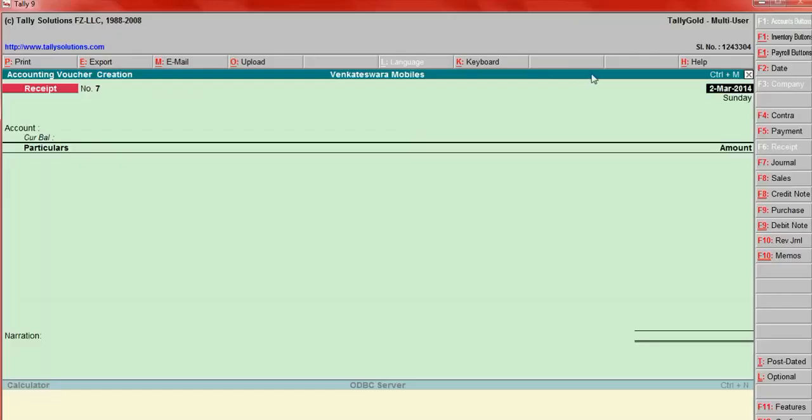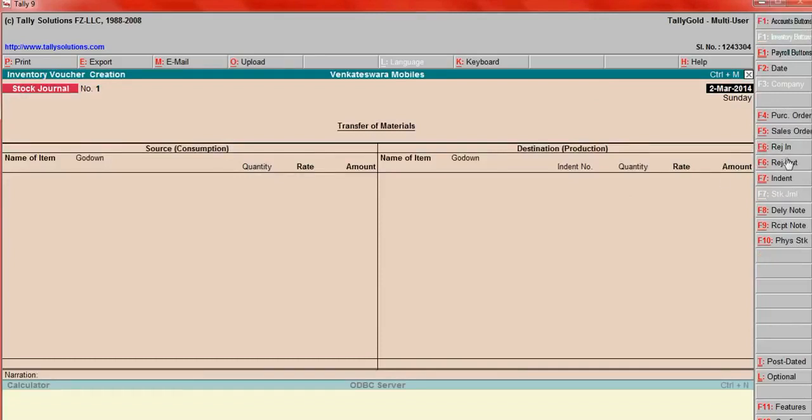These are the accounting vouchers: contra, payment, journal, sales, credit note, purchase, debit note, journal, reverse journal. These are accounting vouchers. Inventory vouchers, for example purchase order, sale order, rejection in, rejection out, debit note, credit note, etc. Inventory vouchers are used for stock damages, shortages, and manufacturing vouchers.